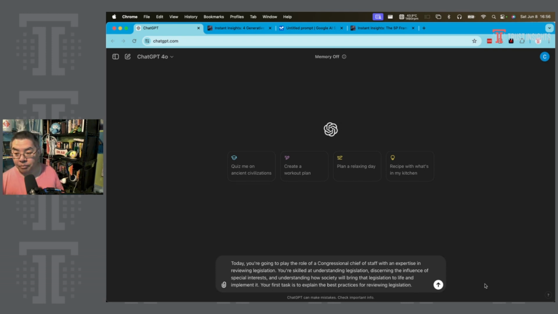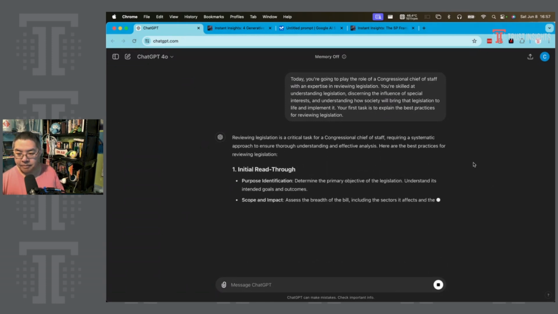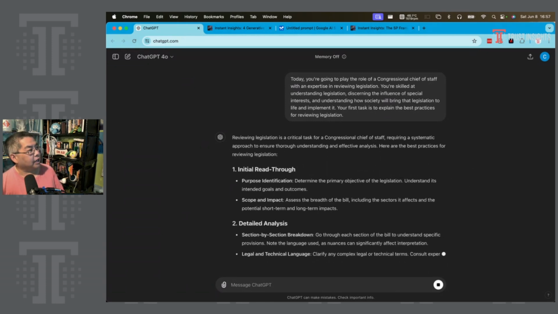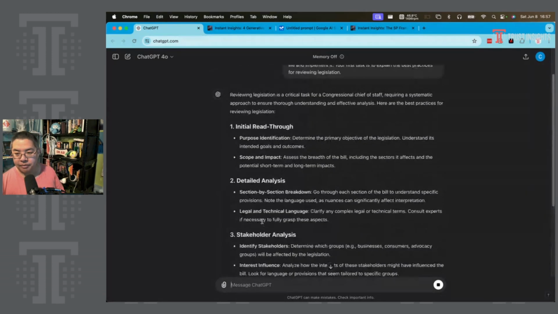So this is the prime step. We're going to ask the model what it knows about this topic. It says reviewing legislation is a critical task for a congressional chief of staff, requiring a systematic review to ensure understanding and effective analysis.